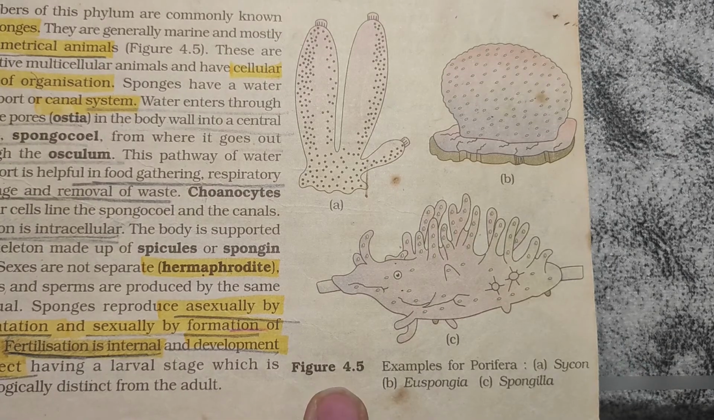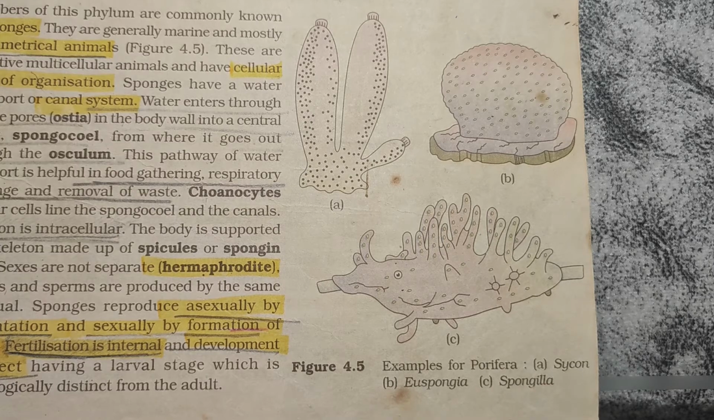Now NCERT examples in figure 4.5. Examples of porifera: Sycon, Euspongia and Spongilla.